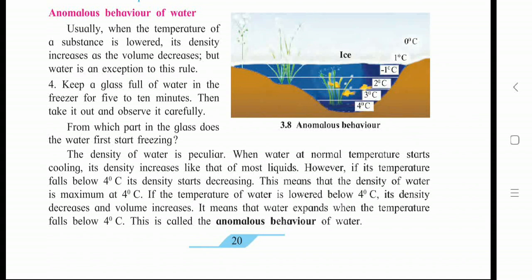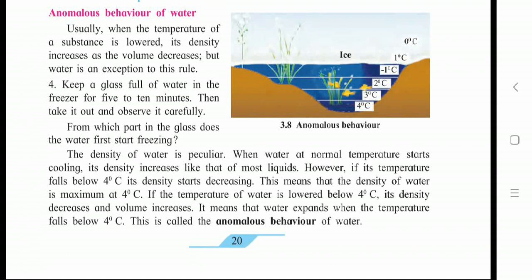So what about the density of that water? What about the volume of that water? Usually when the temperature of a substance is lowered, its density increases as the volume decreases, but water is an exception to this rule. Students, the density of water is peculiar.